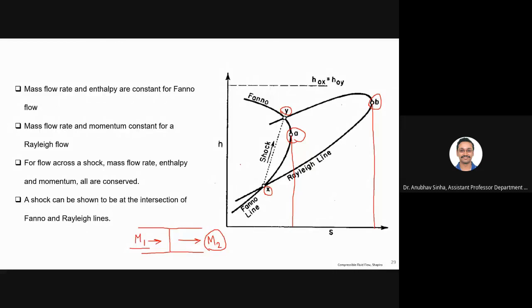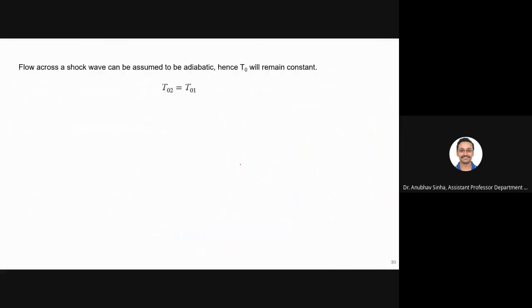Now moving on, we can also say that when a flow passes through a shock, it can be assumed to be adiabatic. We are not much interested in what happens within the narrow region of a shock. There are a lot of non-equilibrium processes which are beyond the scope of our syllabus.